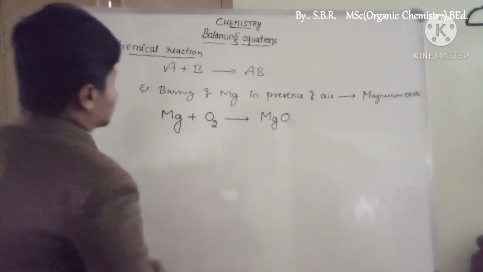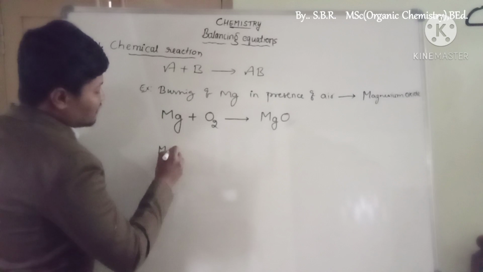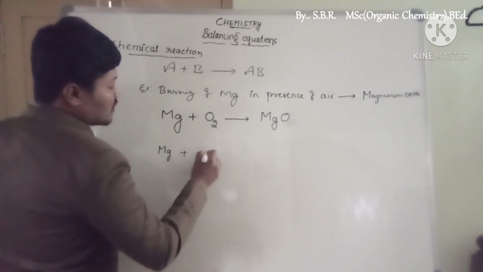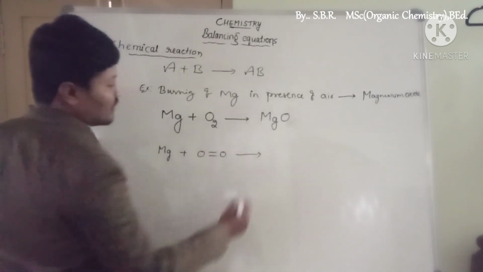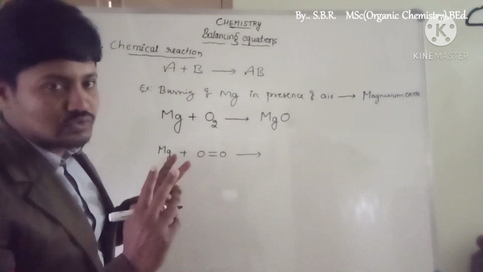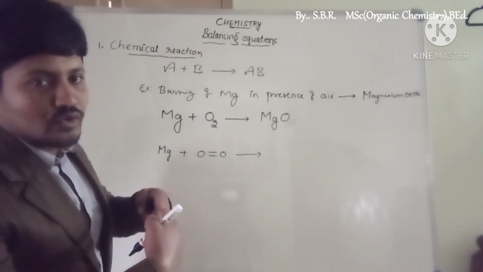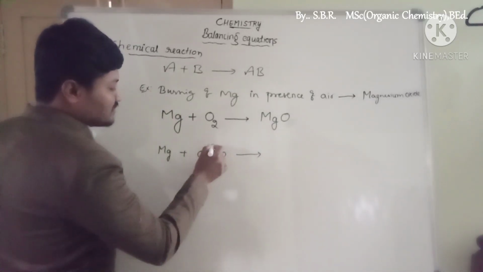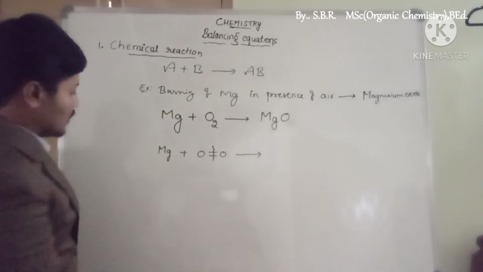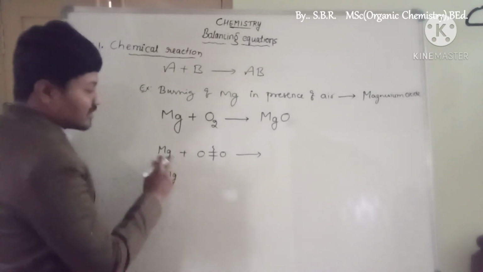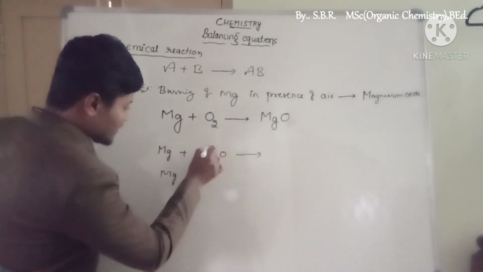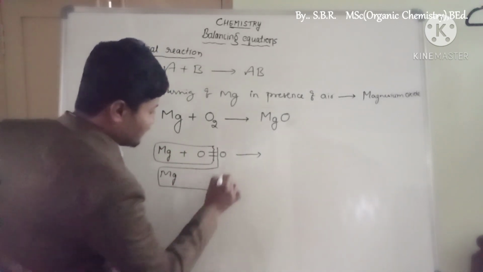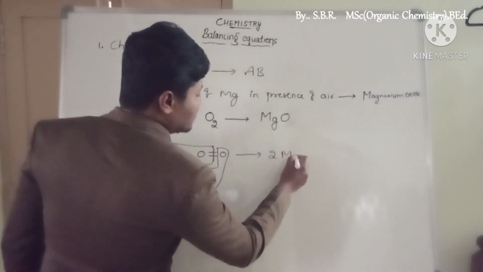Now let us come here. Basically, there is no bond in magnesium because magnesium is an element, and it combines with oxygen. Oxygen has a double covalent bond. You already know that because the valency of oxygen is 2, it can share 2 electrons to form a non-polar covalent molecule. When magnesium burns in the presence of oxygen, oxygen breaks its bond. 2 magnesium atoms react with 1 molecule of oxygen. This oxygen atom combines with one magnesium and the other oxygen atom combines with another magnesium, and it produces the 2MgO compound.